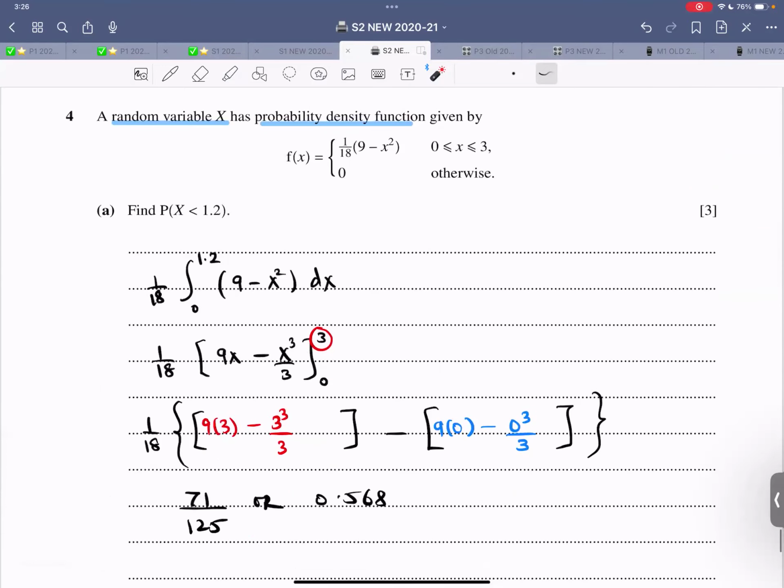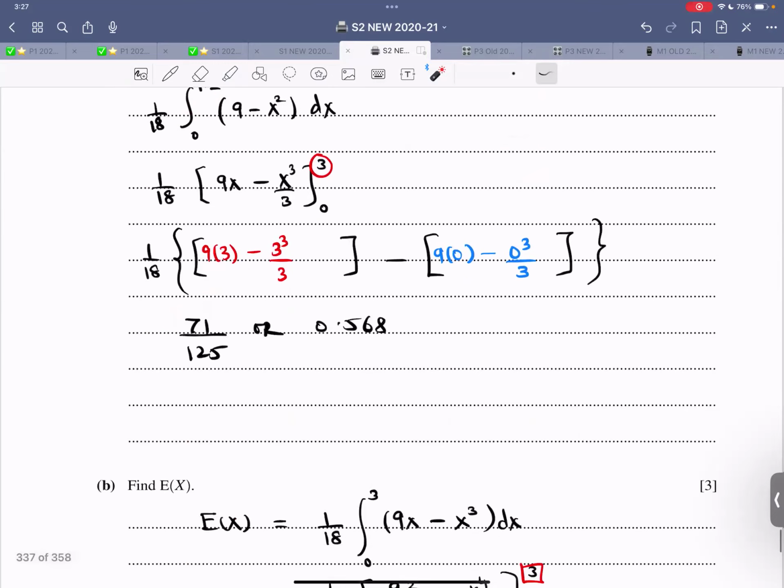Question number 4, CRV, continuous random variable. So now it says a random variable X has the PDF, probability density function, given by this quadratic function, and it lies between 0 and 3. Find the probability, first part, x is less than 1.2. That is, this is 0, this is 3, the total probability is 1, but they are asking for less than 1.2. That means 1.2 is the upper limit, 0 is the lower limit.